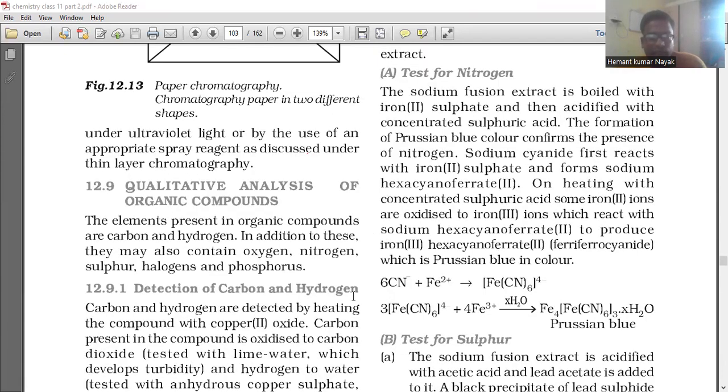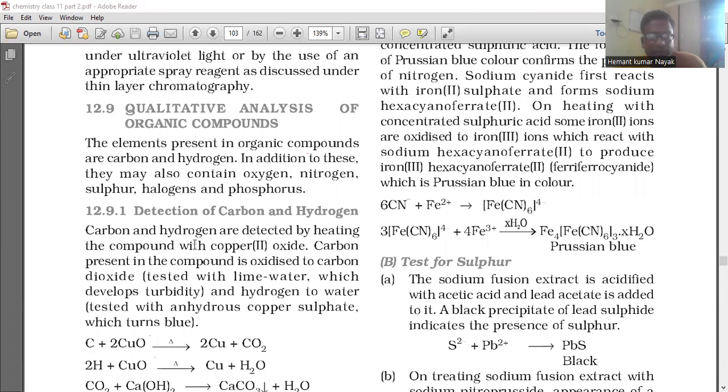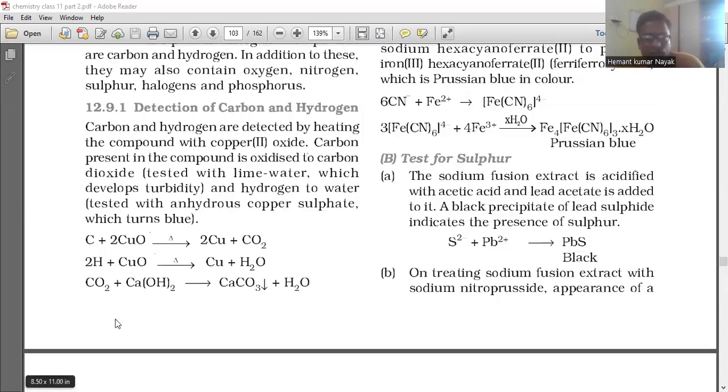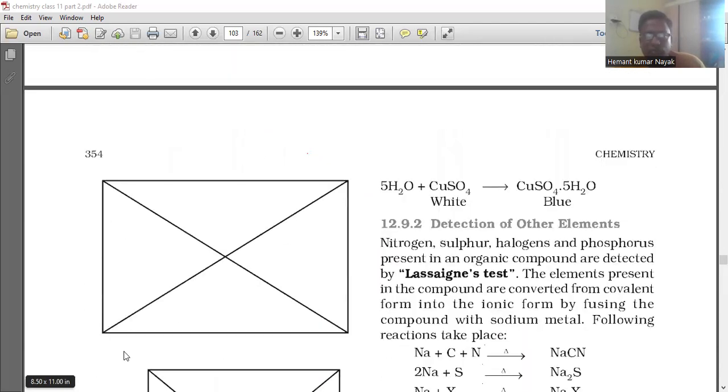Detection of carbon and hydrogen. Carbon and hydrogen are detected by heating the compound with copper(II) oxide. Carbon present in the compound is oxidized to carbon dioxide, tested with lime water, it develops turbidity, and hydrogen to water, tested with anhydrous copper sulfate, it turns blue.